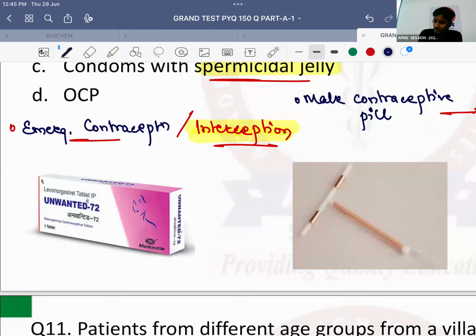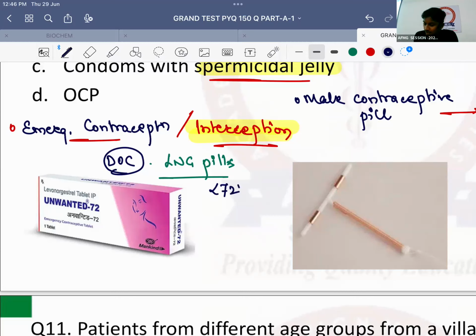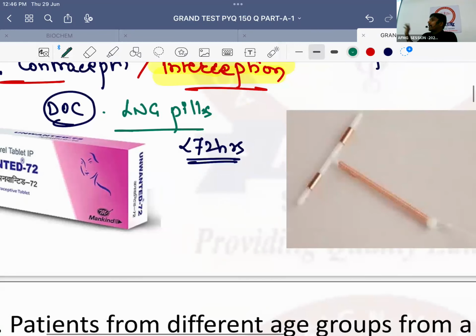And what is the drug of choice for emergency contraception? It is LNG pills. That is levonorgestrel pills. Famous as Unwanted 72. Why? Because these levonorgestrel pills should be consumed within 72 hours of unprotected sexual intercourse. Please remember, how many pills should be taken? The recommended regime is 2 pills, 1 plus 1 pill usually, and there should be a gap of 12 hours in between.